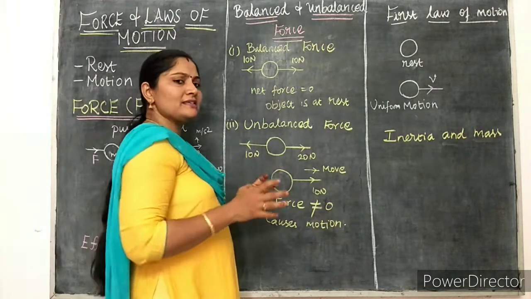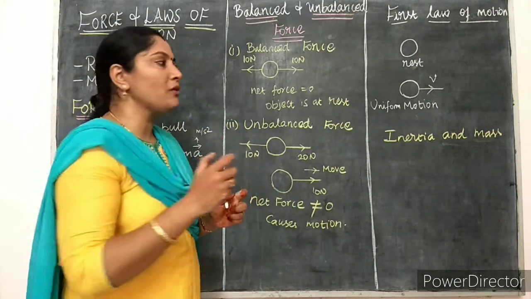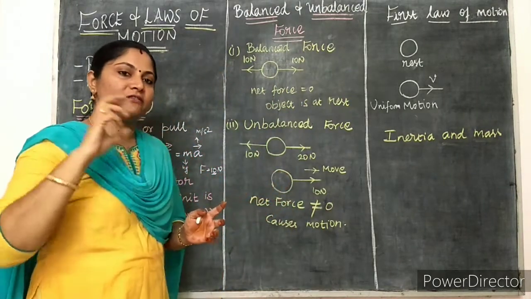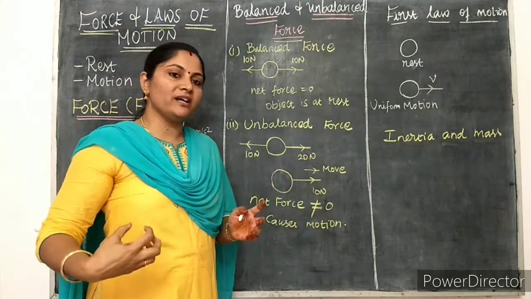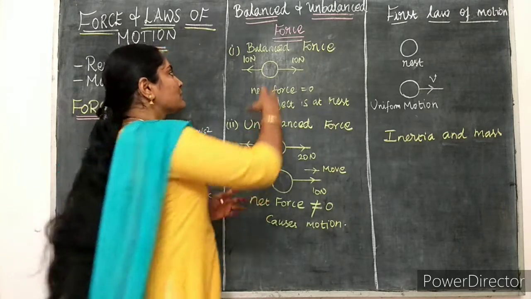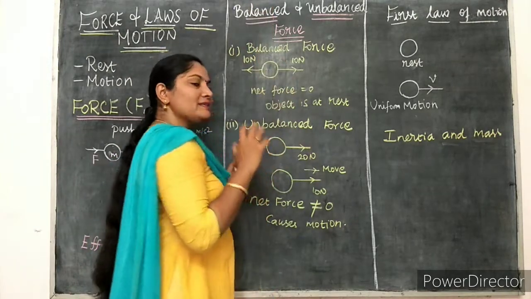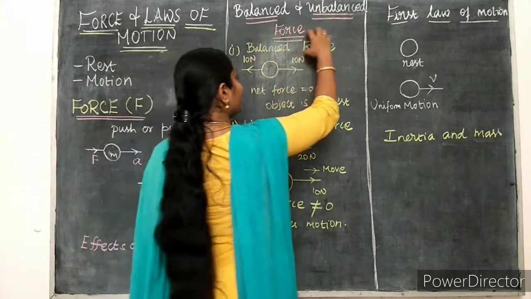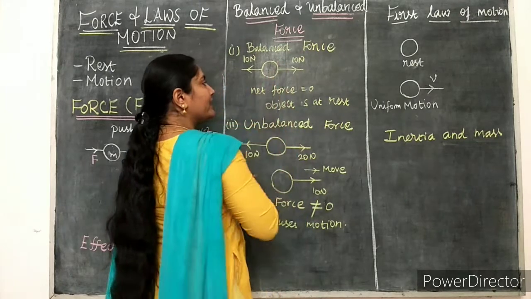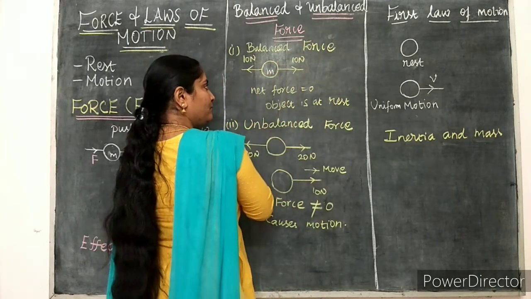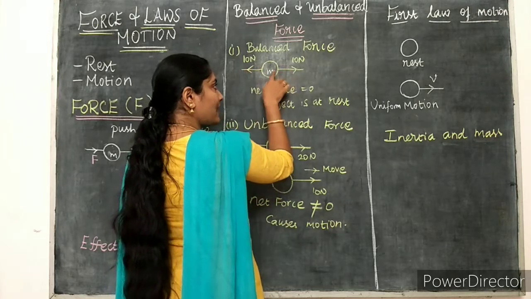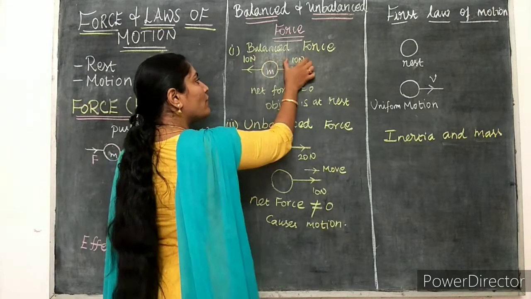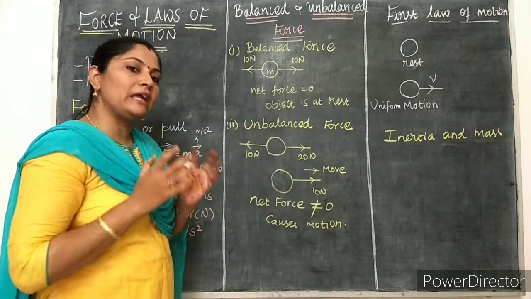Next one, in this lesson, we are going to discuss a special concept that is balanced and unbalanced force. Already I told you force is a vector quantity that has both direction as well as magnitude. So here what we are going to discuss means balanced force and unbalanced force. See here, this is the balanced force. If we consider an object of mass m, on the object two forces acting but in opposite direction, the magnitude of those two forces are equal.